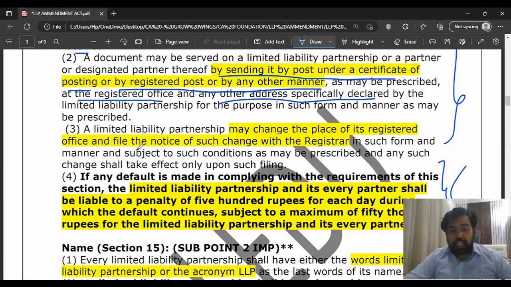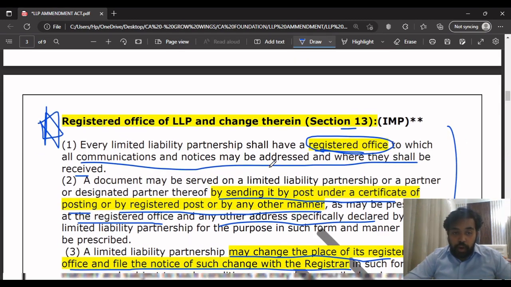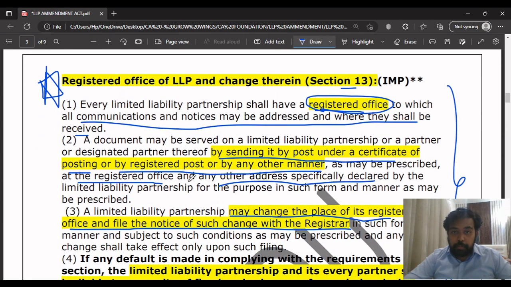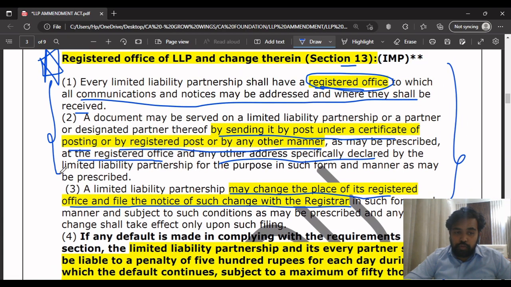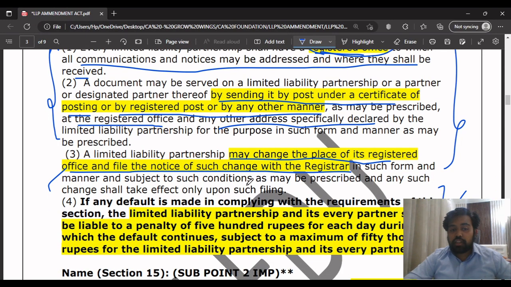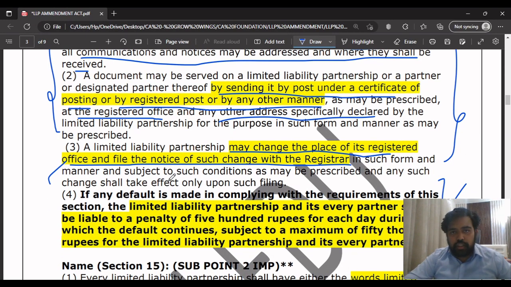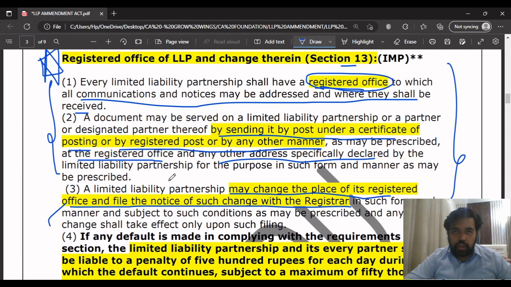The next point is that the LLP may change the place of its registered office and file the notice of the change with the registrar. These two points mention the registered office; this one is talking about the change. If there is a change in the registered office, obviously you have to mention it. You have to send it to the